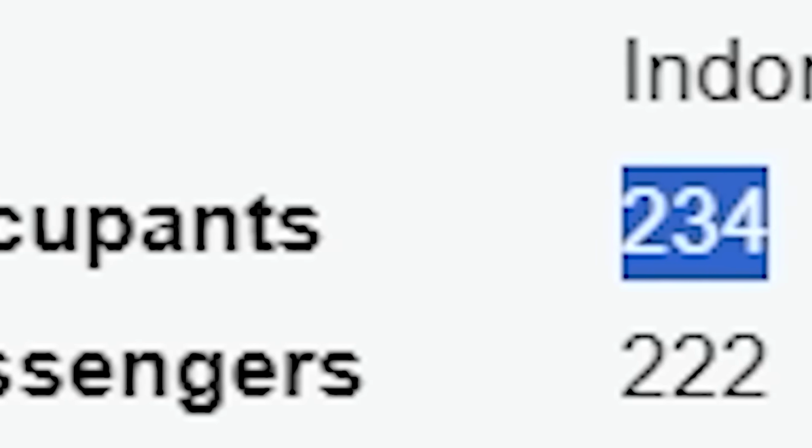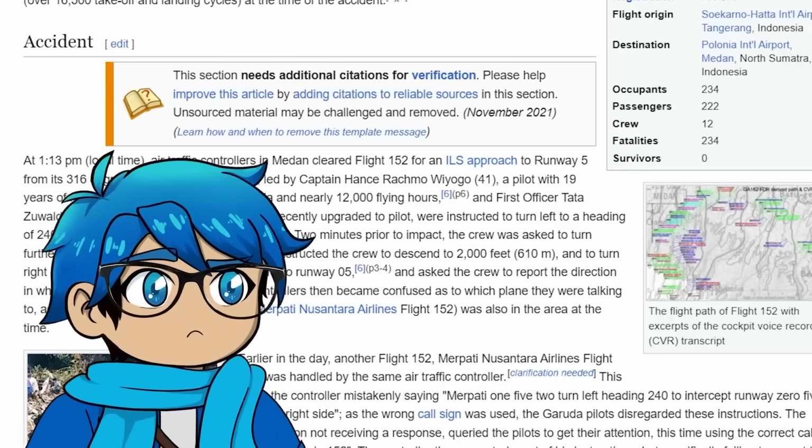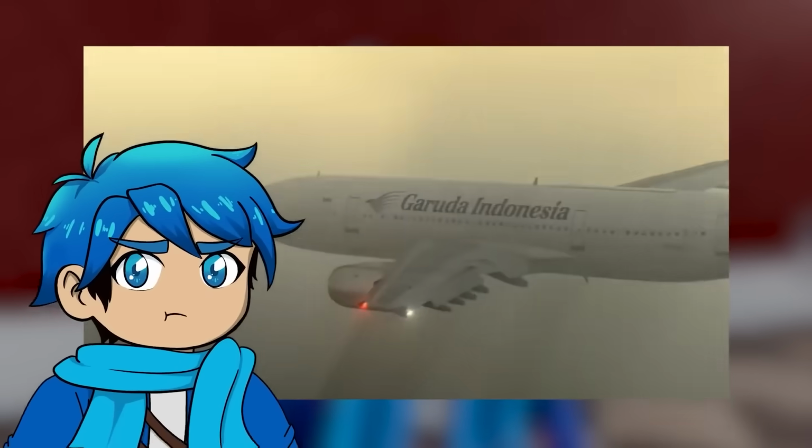So this flight occurred in 1997. There was 234 occupants with 0 survivors. Okay, yeah, I believe it seeing that crash there. It is the deadliest aviation disaster in Indonesia history. So it says here that air traffic controllers became confused as to which plane they were talking to, as another flight with the same number was also in the area at the time. But why would they have the same numbers?